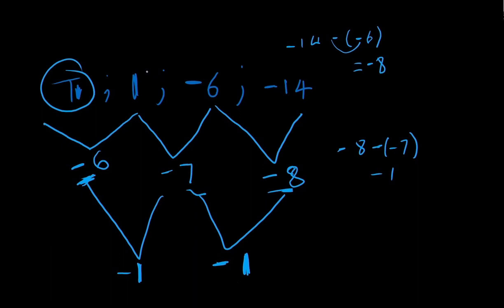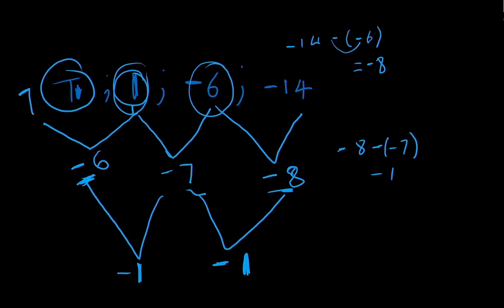So to get to the value of 1, I'd say minus 6 minus minus 7, and that will give me positive 1 because we're working recursively, working backwards now. So now I've got to say 1 minus minus 6, so it becomes 1 plus 6, and this term in position 1 is 7.